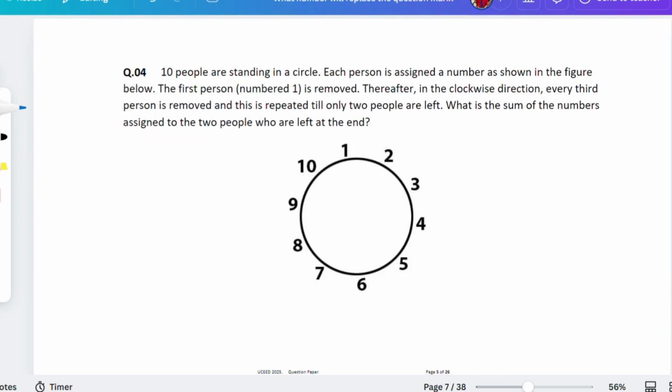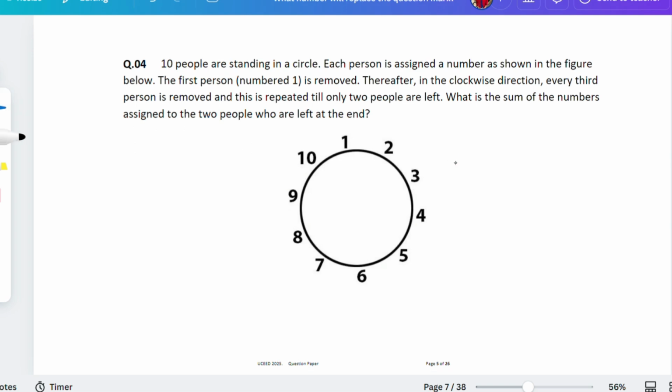Okay, let's go with question number 4. Question number 4 is really easy, I guess. Really easy.